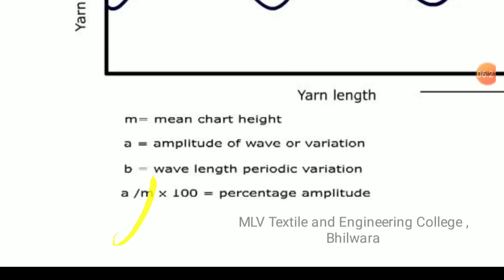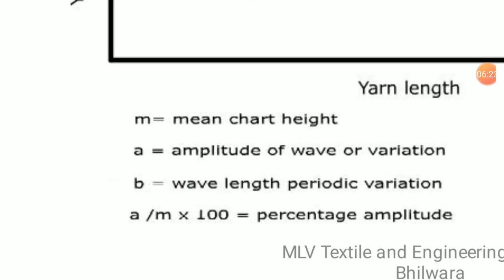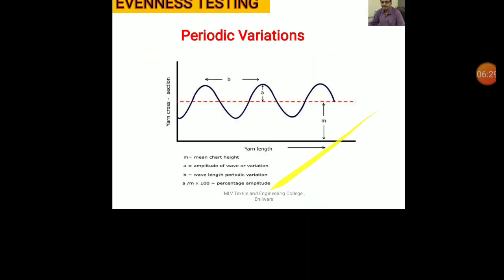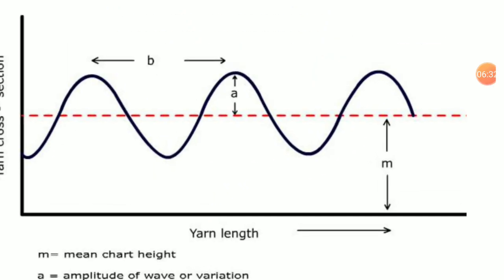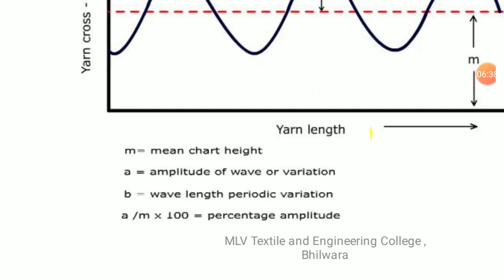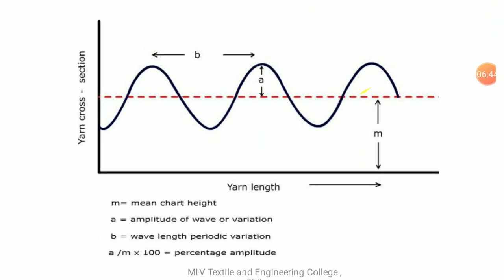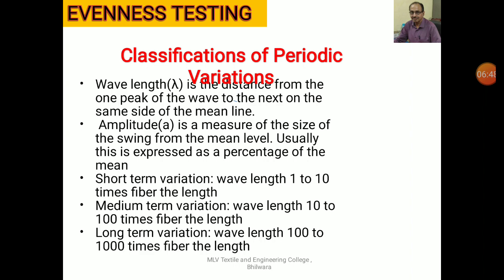The A value, the amplitude, is expressed as a percentage of the mean value. So A, the mean deviation, expressed as a percentage of M, is called percentage amplitude, which denotes how much it is deviating on an average.